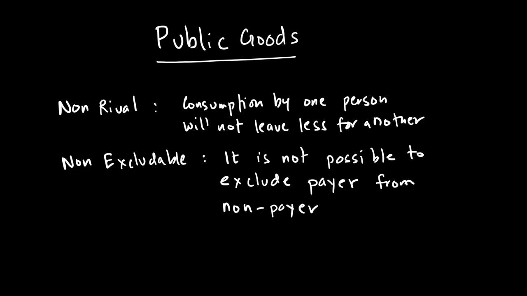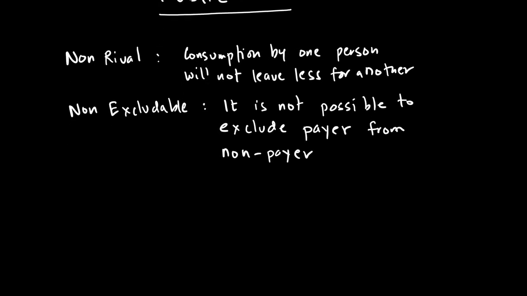Another way we look at non-excludability is the idea that once you provide that good, you can't stop anyone from benefiting from it. For example, once the street light is provided, it's difficult to stop people from consuming it. Another good example could be national defense.